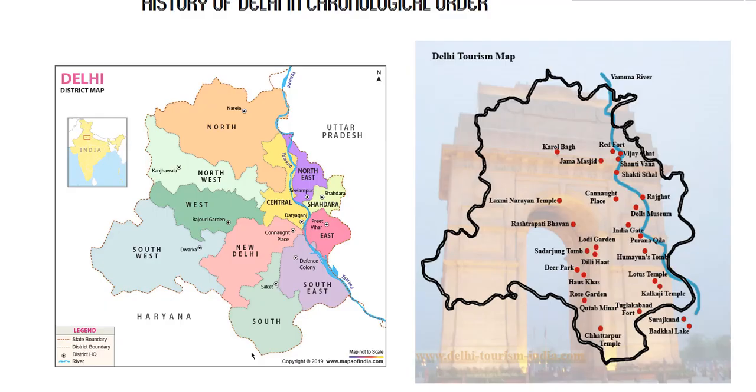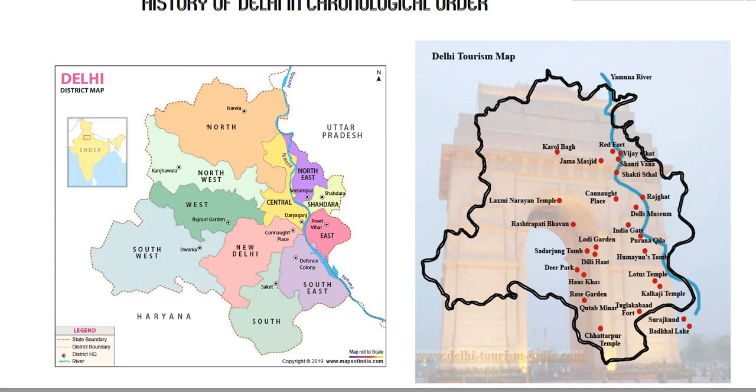As you can see on your screen, there are 2 maps here. One of them is a Delhi district map. The other one deals with the tourist places in Delhi. The first one we'll be covering when we'll be doing the demographic profile of Delhi. Right now we are concerned about the history. The other one we'll be covering when we are doing the art and architecture and the heritage of Delhi. So this map has been put as a reference point for you to understand where the current locations are as of now in Delhi when we'll be dealing with the history of Delhi, and also how the city expanded as a whole.